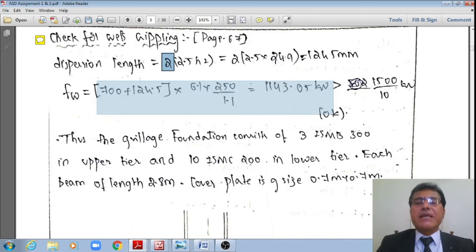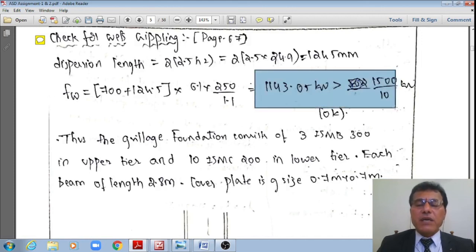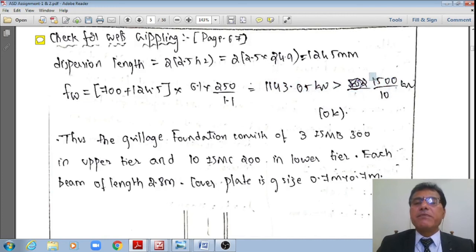kilonewton, which is greater than 1500 kilonewton over 10 beams, or on each beam. Each beam can resist up to a crippling load of 1143 kilonewton, but it is subjected to just a mere 150 kilonewton, because the 1500 kilonewton factored load is taken by 10 beams. Therefore, each beam will resist only 150 kilonewton. Therefore, 1143 is much more than 150 kilonewton.